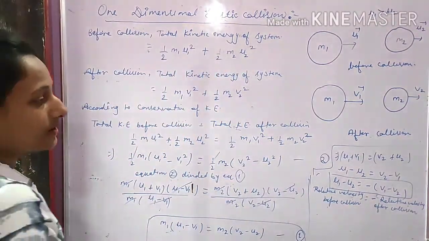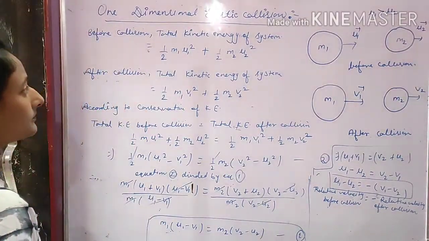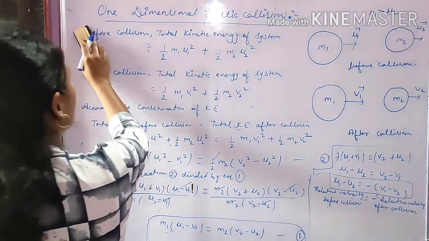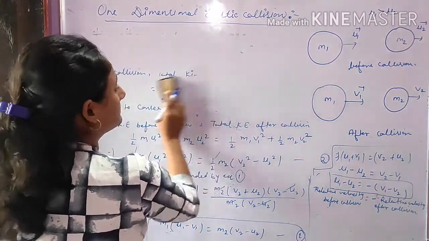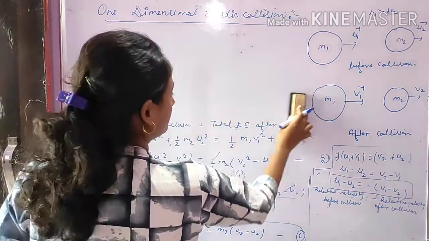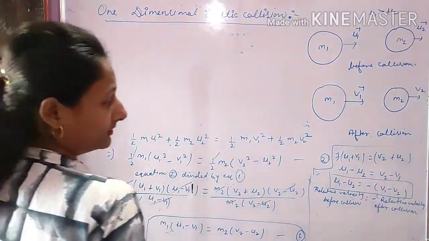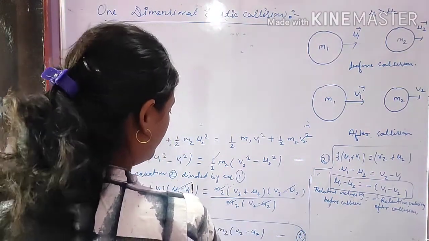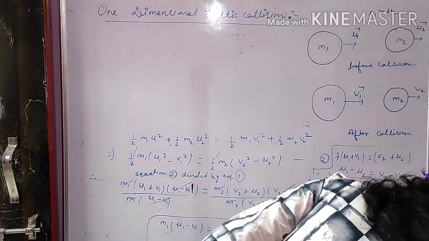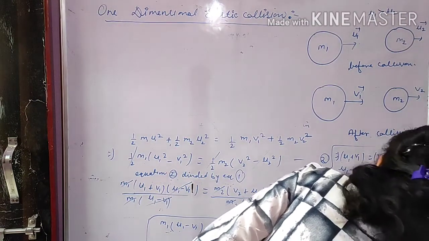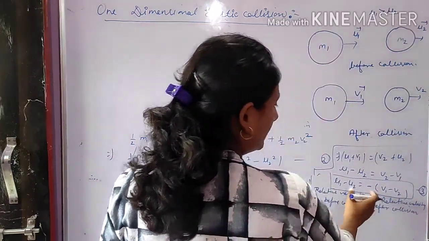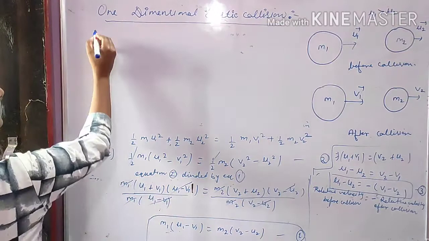Now we find the values of v1 and v2. So to find the value of v1 and v2, this is equation third, and here we find the value of v2 from equation third.